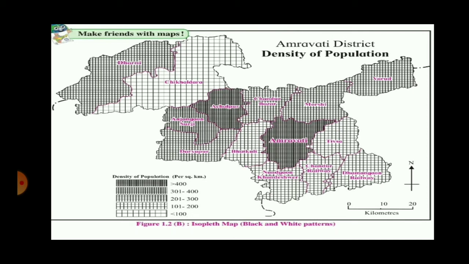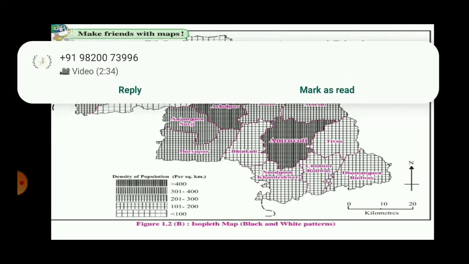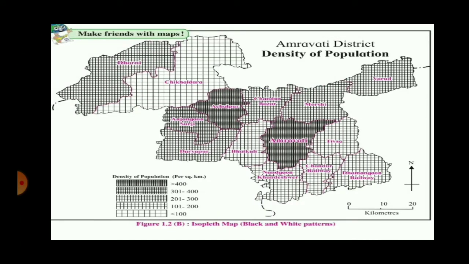Here the pattern used is checks. Again, can you see, darker the check, the grids are closer, that means the value of the variable is more there. And where the grids are far off and you can see the lighter shade, that means the value of the variable is less there.